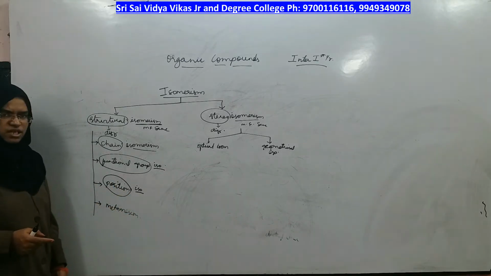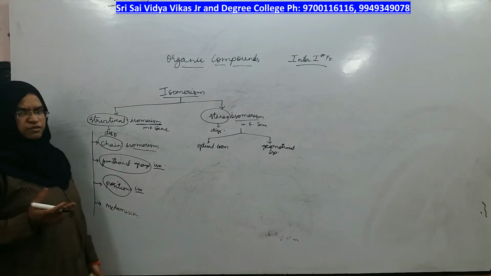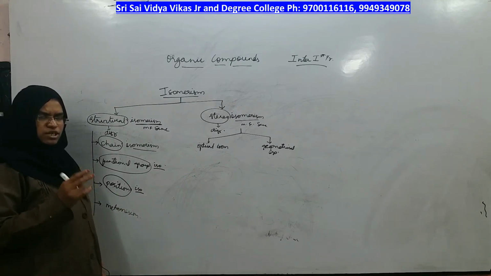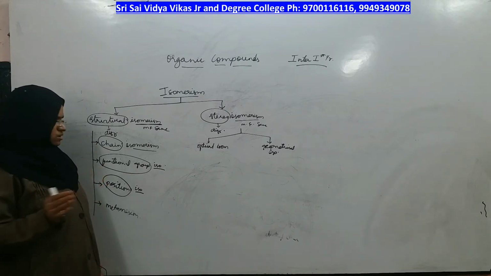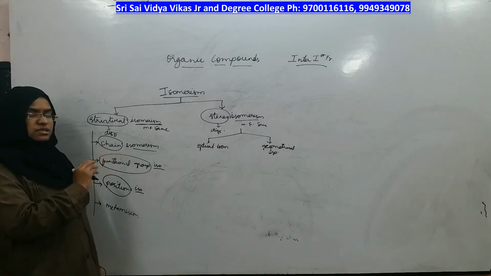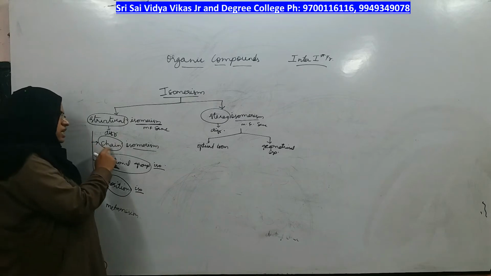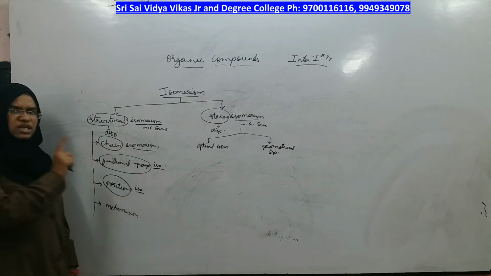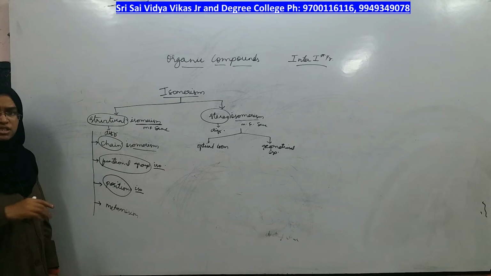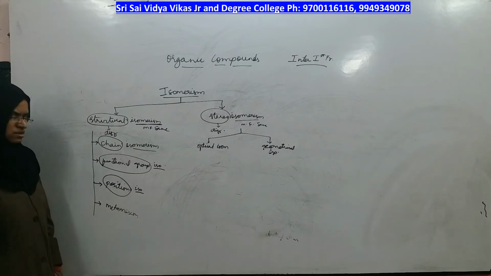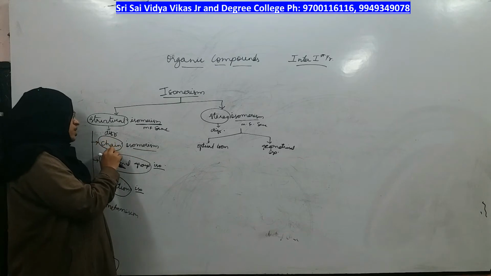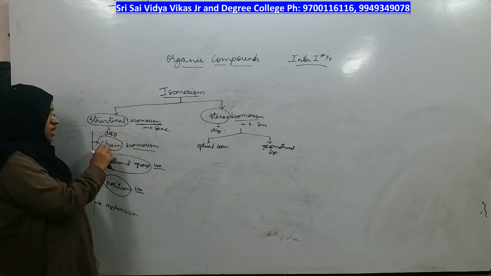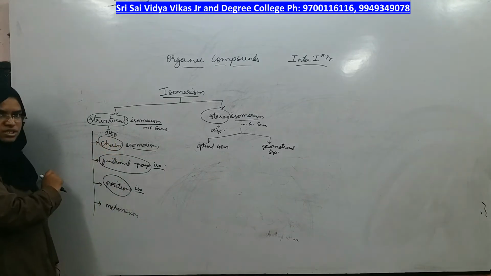Always remember, to confuse you, they may give you two isomers and ask whether they are position or functional isomers or whatever it is. Whatever is there in the name, only that is different; everything else is the same. In chain isomerism, only the chain of the parent skeleton is different.